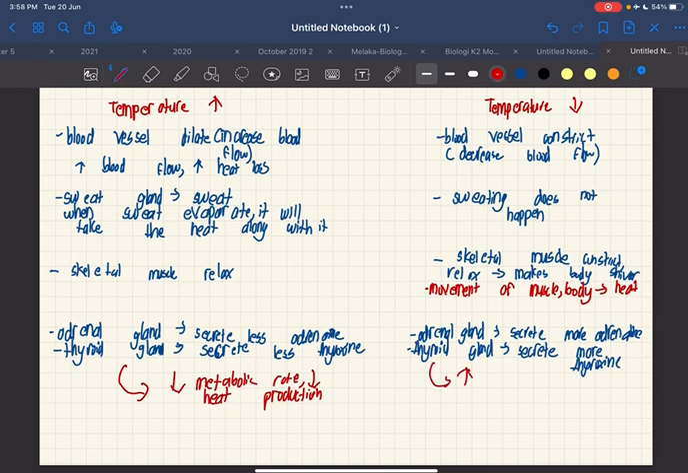As we all know, metabolic rate produces heat. So the increased metabolic rate will increase heat production in our body and will bring the body temperature back to the normal range.